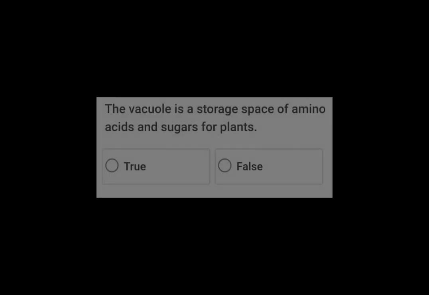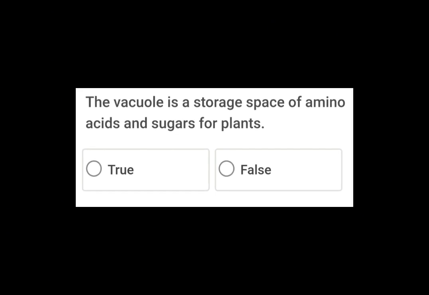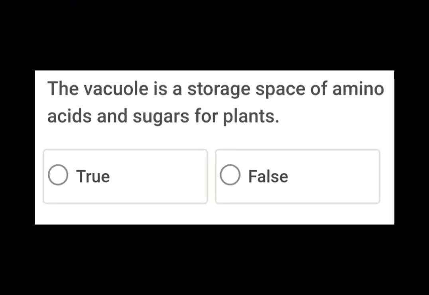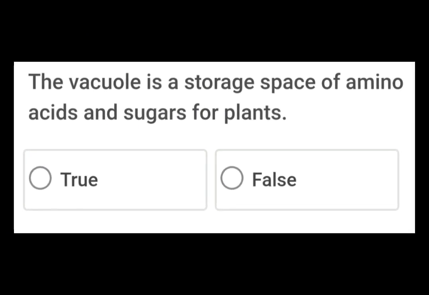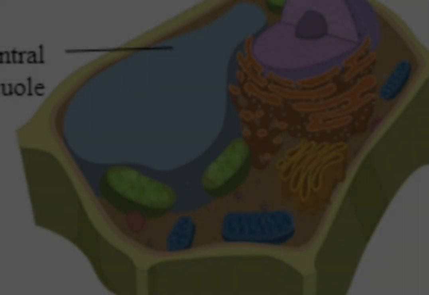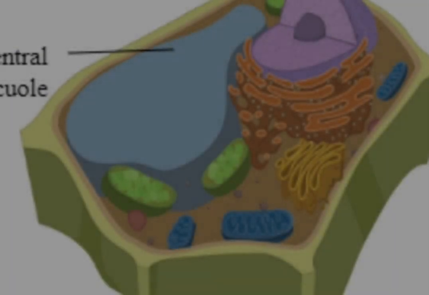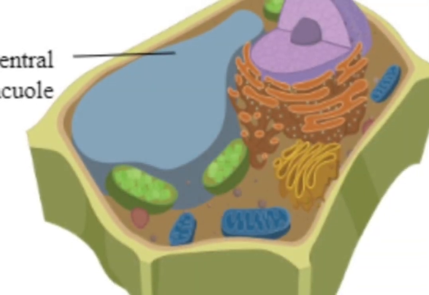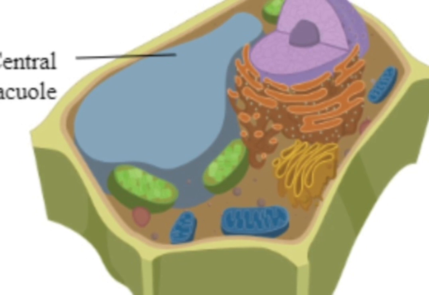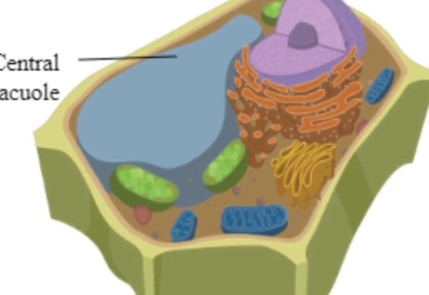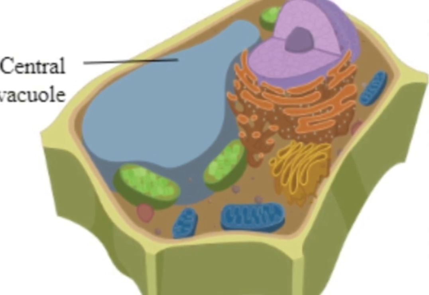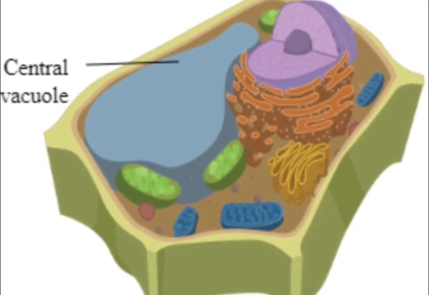Next question. The vacuole is a storage space of amino acids and sugars for plants, true or false? We are going to select true as our answer. The vacuole in plants serves as a storage space for various substances, including amino acids and sugars. It is a large fluid-filled organelle that helps regulate the cell's internal environment and maintain tissue pressure.